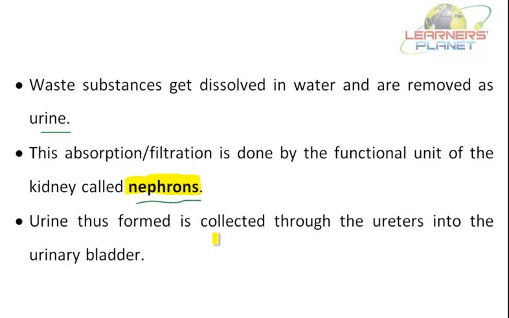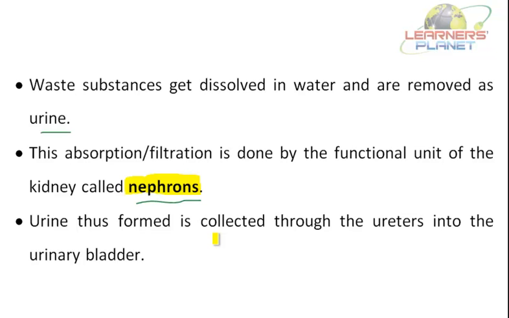So sometimes a person's kidneys may stop working due to some infection or injury. Now you are very clear that the major organ which plays an important role in the urinary system in removing the wastes is the kidney, because the formation of urine takes place in the kidney.